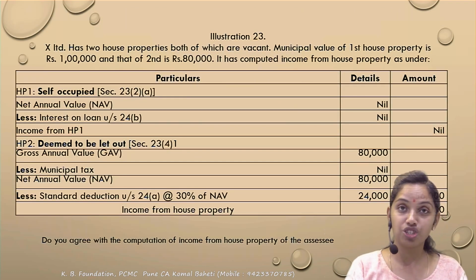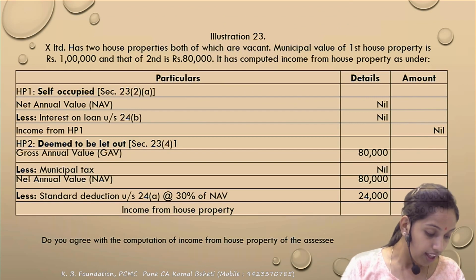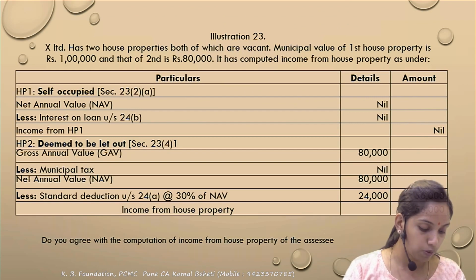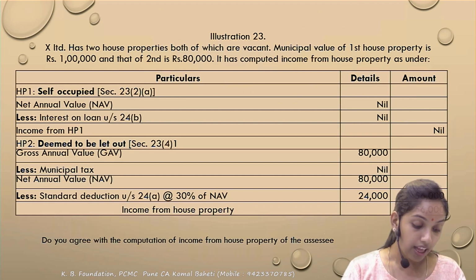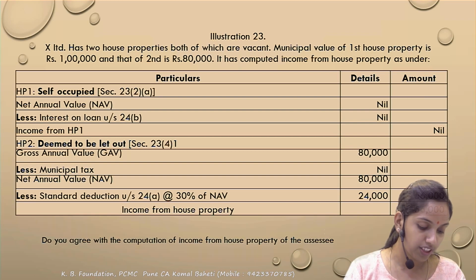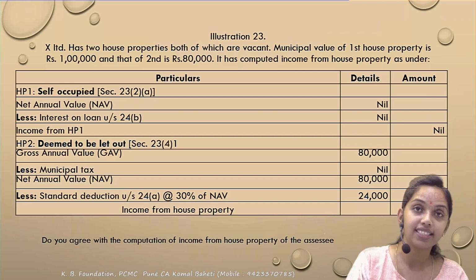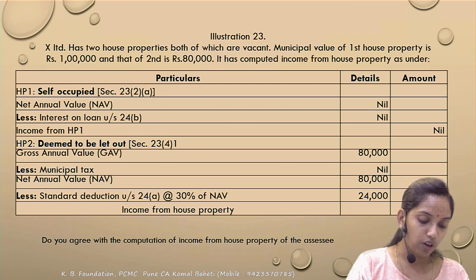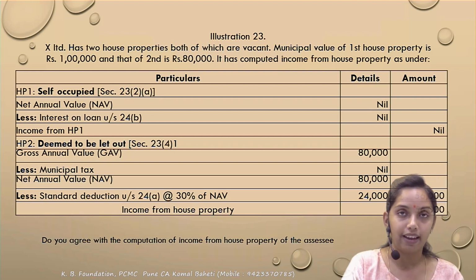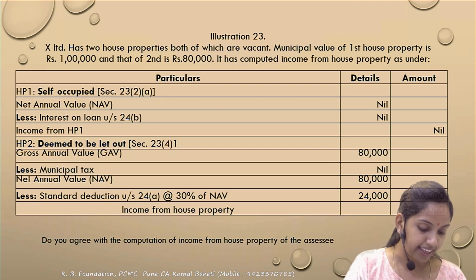The last illustration under this. H Limited has two house properties, both of which are vacant. Okay, not occupied by them and not let out. The municipal value of the first house property is 1 lakh and that of the second is 80,000. It has computed income as follows. Is it correct? Here it treated house property 1 as self-occupied and house property 2 as deemed let out, and gross annual value is taken as the municipal value for that. And he had taken a standard deduction.